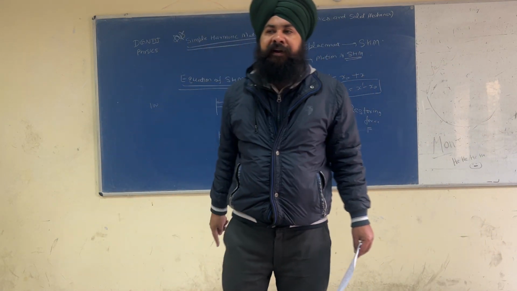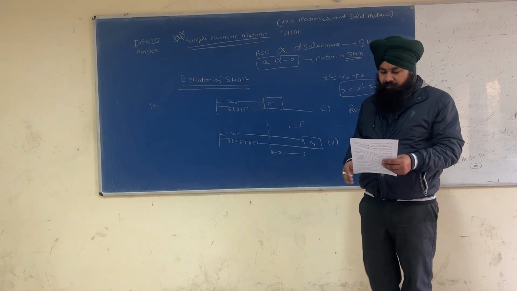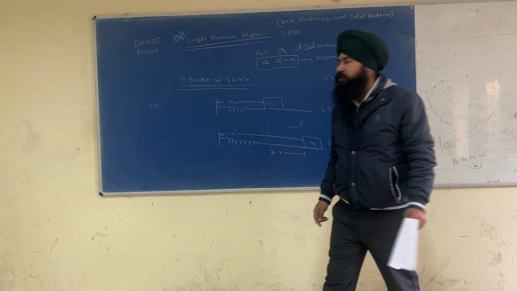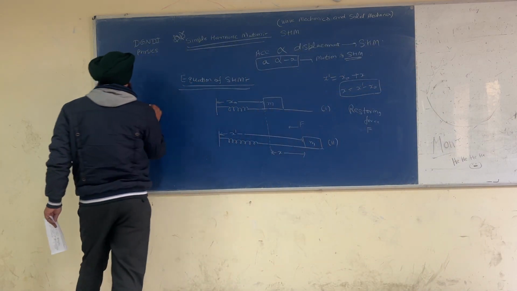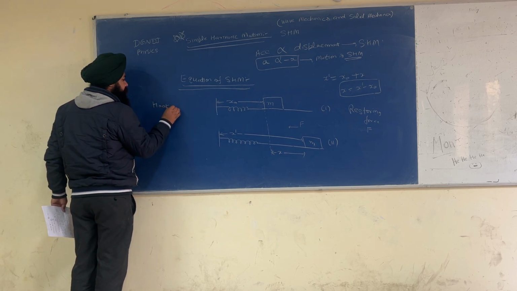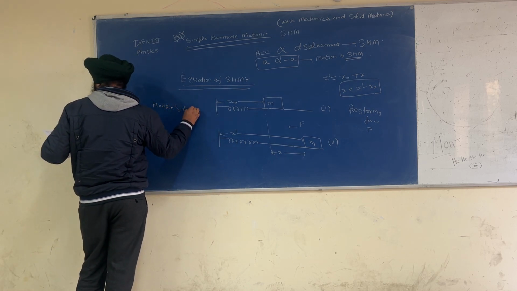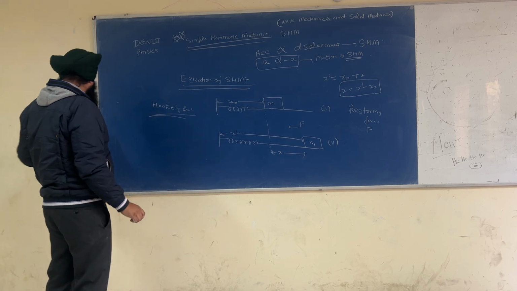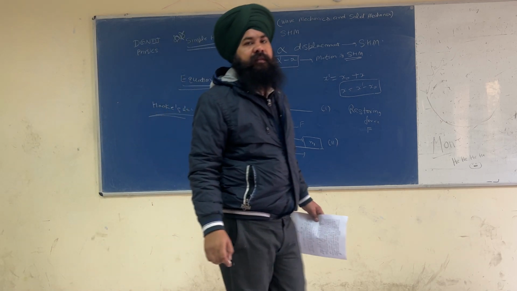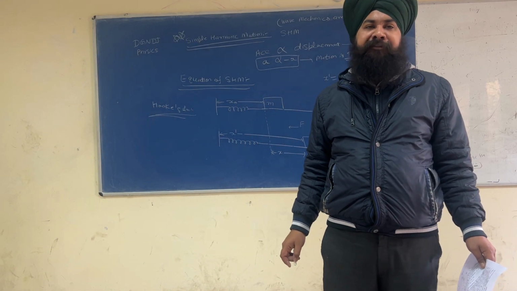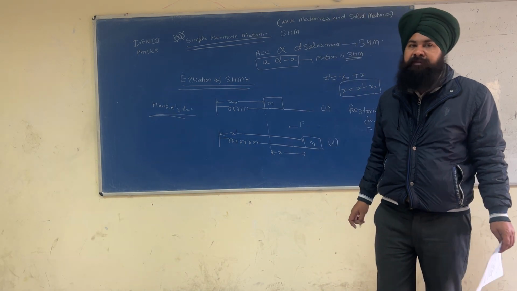Next, please write the next point. According to Hooke's law, the variable restoring force F is directly proportional to displacement x.